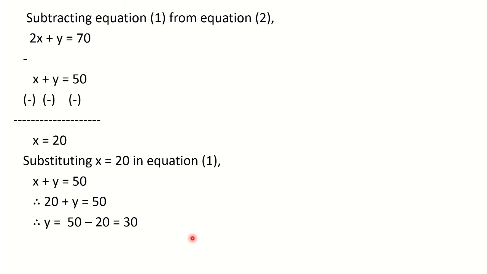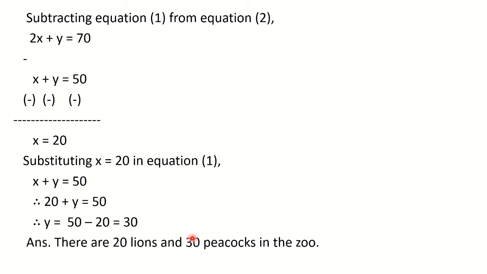Okay. Now the last thing, to write down the final answer. What was our question? We have to find out the number of lions and number of peacocks. So we can write down the final answer as, therefore the number of lions are 20 and number of peacocks are 30. Or you can write there are 20 lions and 30 peacocks in the zoo. Okay, I hope you must have understood the question. Please copy it down.